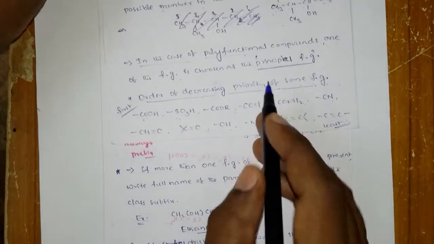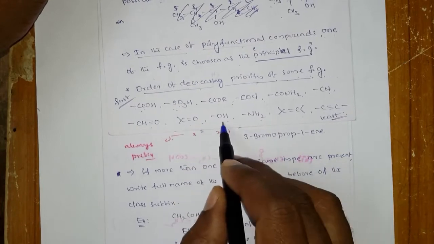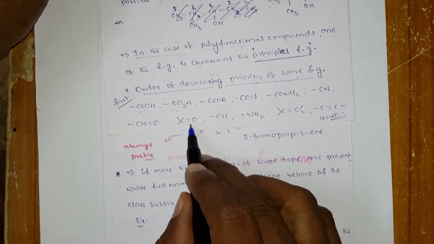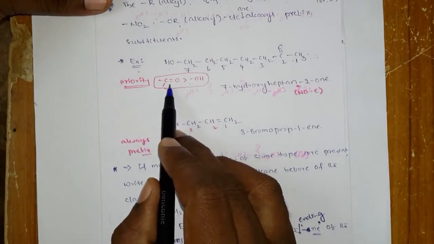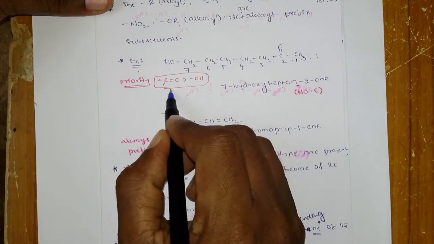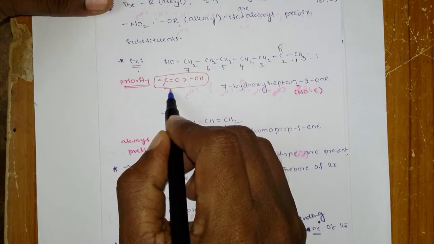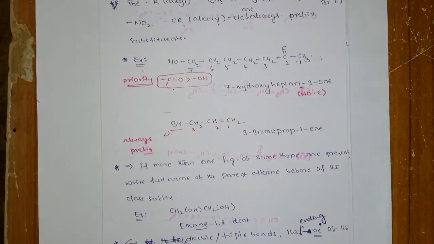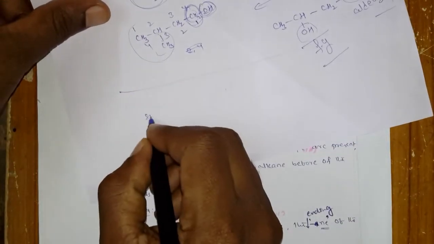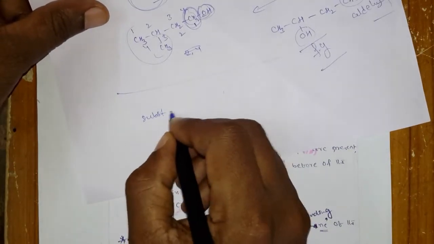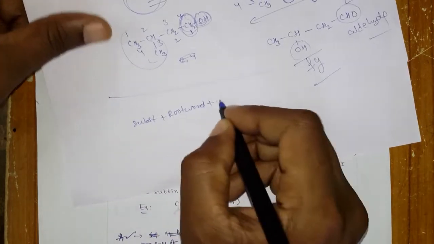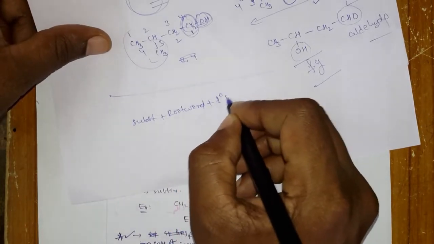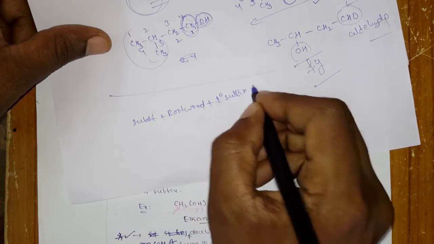Look at here. So keto is here and OH is here. So that keto should get the high priority. Right? So keto has a priority. So keto now it is a principal functional group. Principal functional group. And while writing the names, what I said, you have to follow the rule, that is substituents plus root word plus primary suffix plus